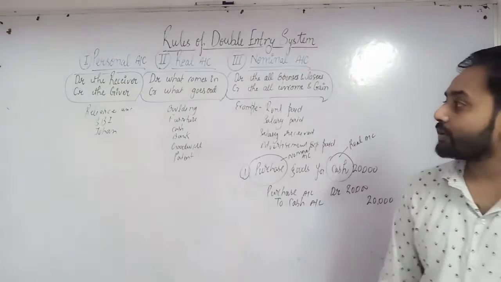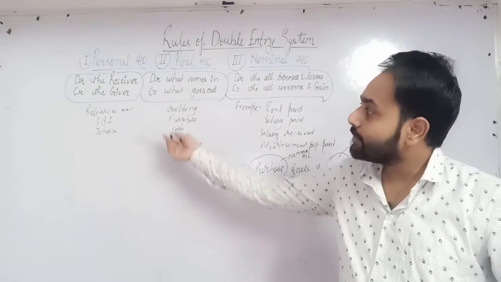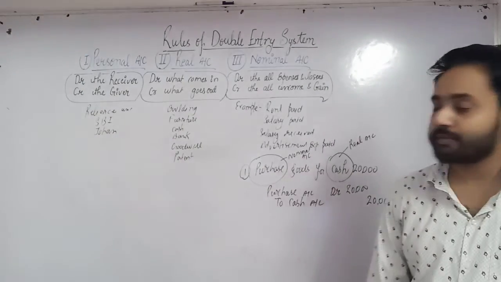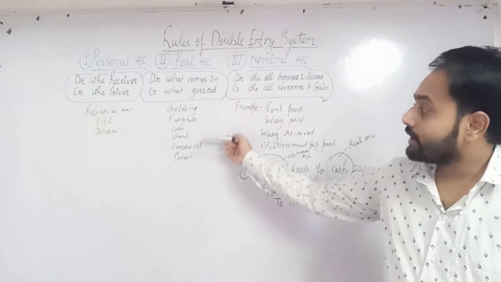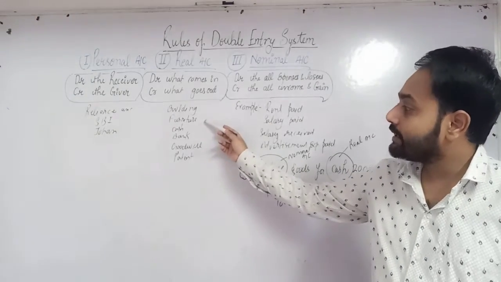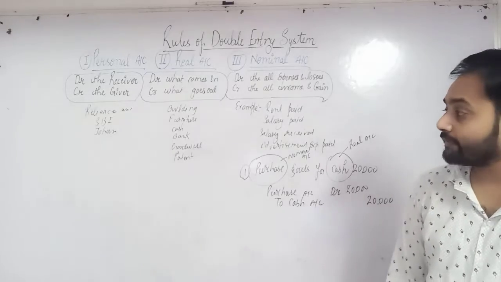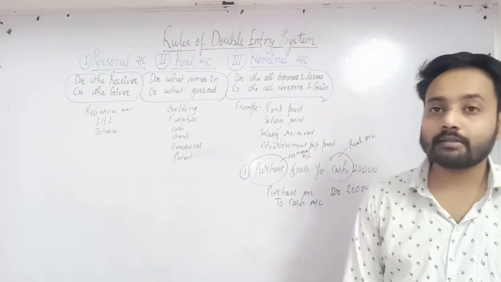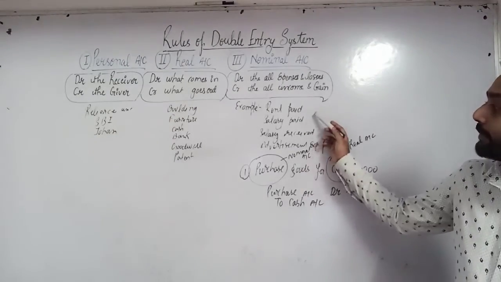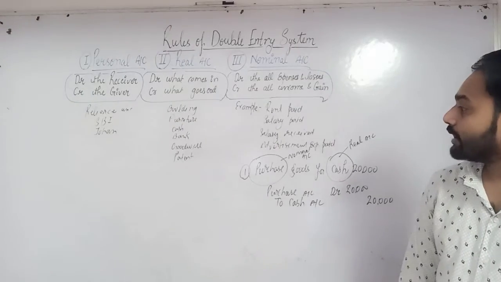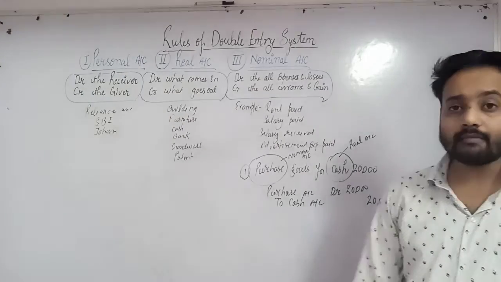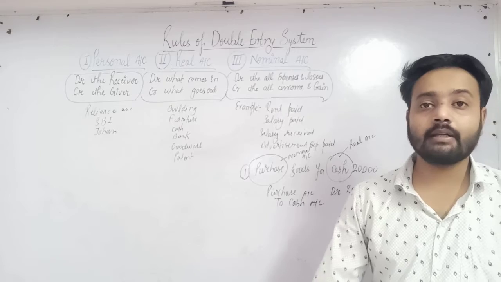Okay, so here I have written some examples. Personal account: Reliance Industries, SBI, John. Real account: building, patent, cash balance, bank balance, goodwill. And nominal account: rent paid, salary paid, advertisement expenses paid. So these are the examples of the accounts.